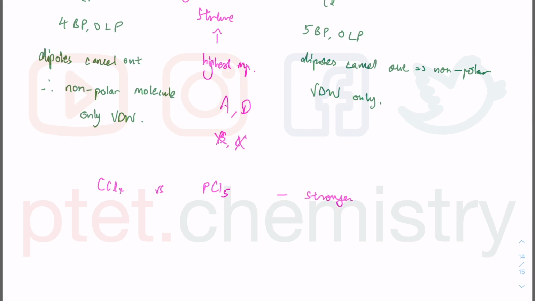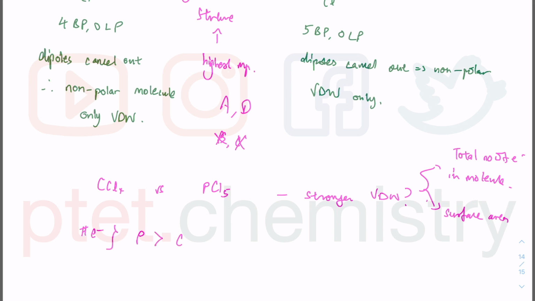And van der Waals depend on 2 important factors. The second one is not so important, which is to do with surface area. But what is really dominant is the total number of electrons in the molecule. So if I look at these, phosphorus has 1 extra shell than the carbon. Phosphorus has more electrons than carbon. In terms of number of electrons, without exactly counting, phosphorus wins over carbon.